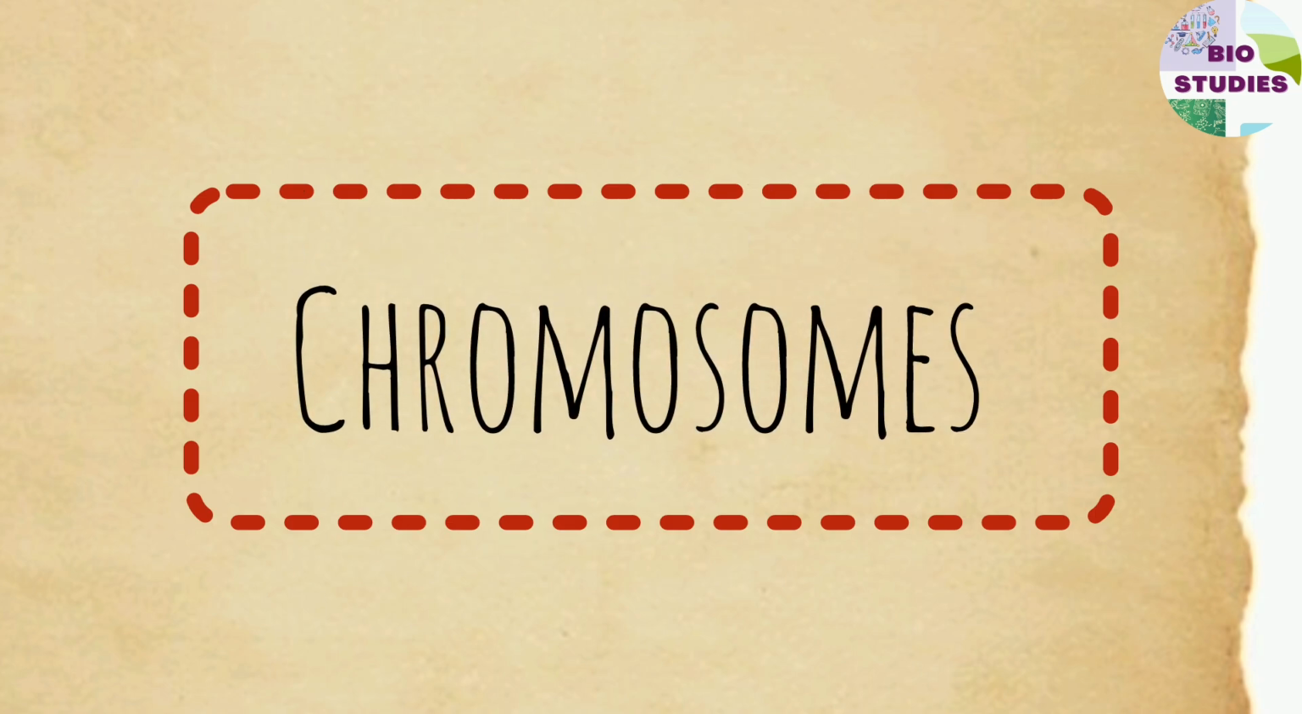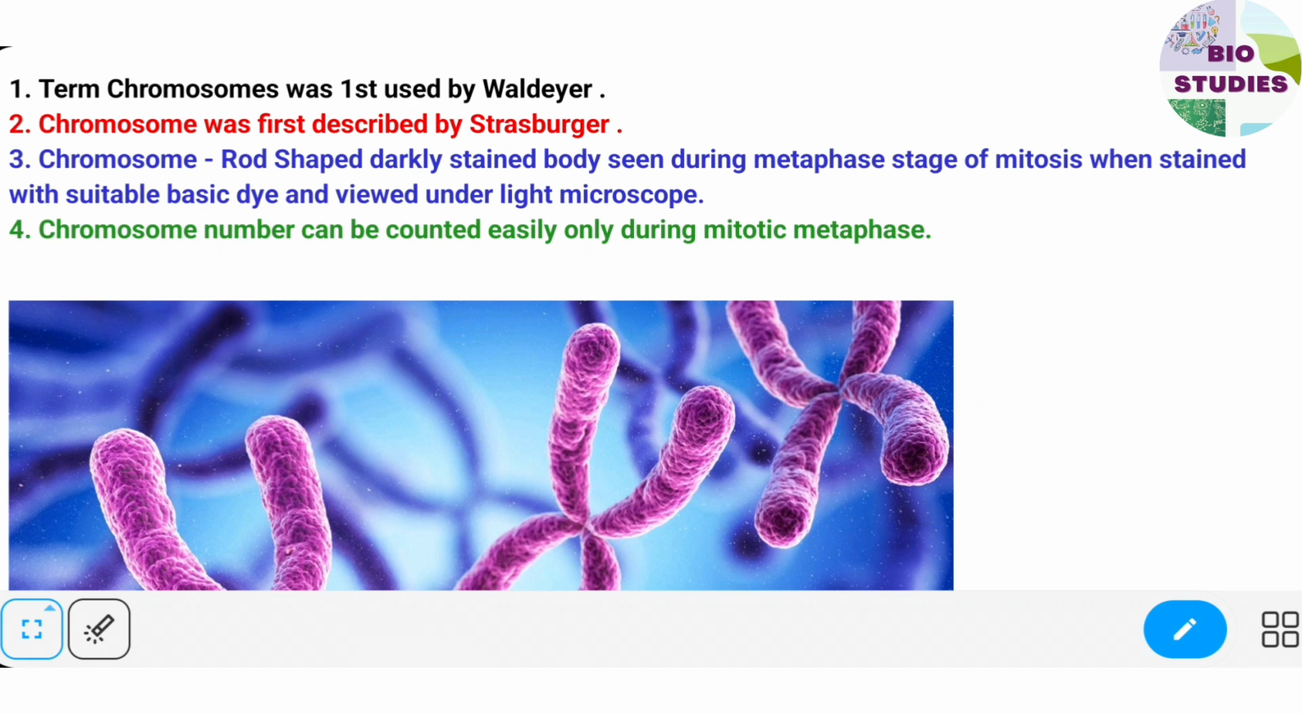In this lecture, I am telling you about chromosomes. So let's begin. The term chromosome was first used by the scientist Waldeyer. Chromosome was first described by the scientist Strasburger. Next point is, what is a chromosome?